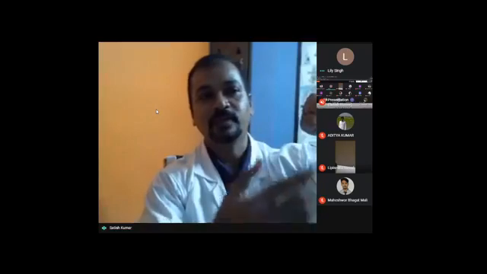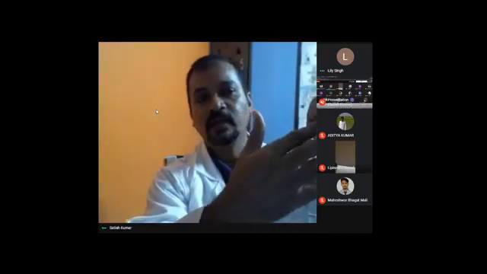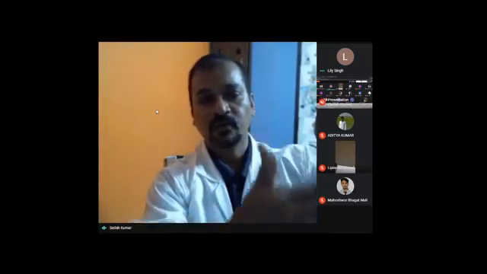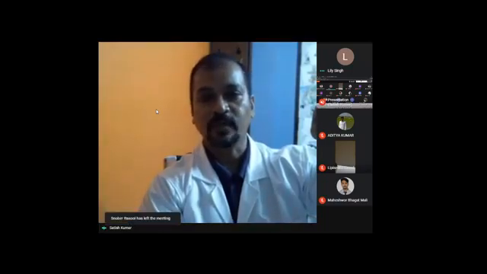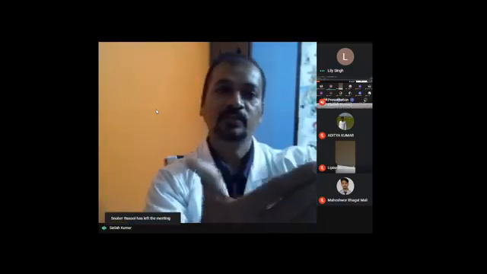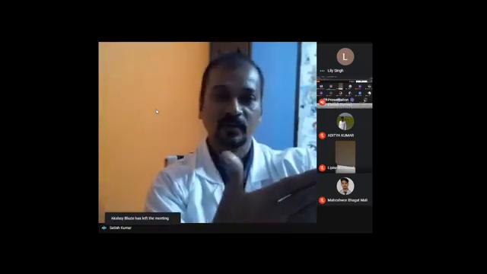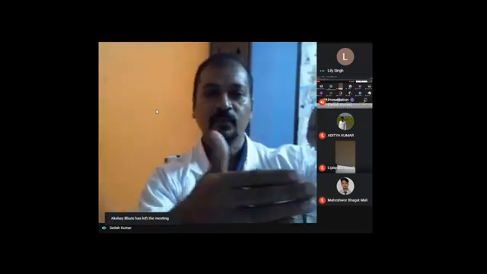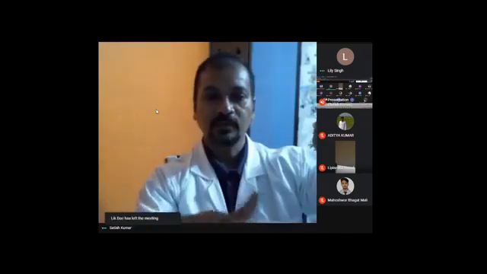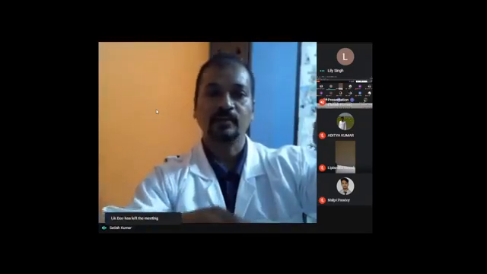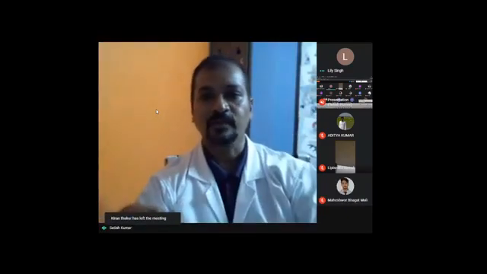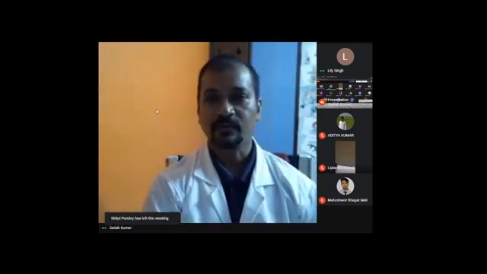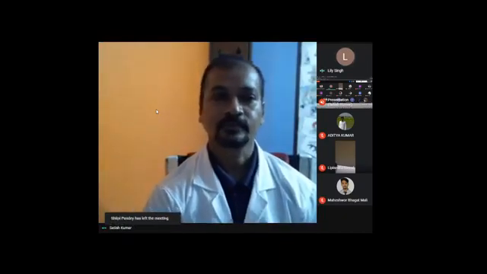Now with the machines we have, we can measure the interventricular septum here, and if there is no synchrony between these two, you can move the cursor to this point and go for the lumen measurement, and then the posterior wall measurement. But if your machine is not compatible with moving the cursor from point to point, you can take rough estimates and draw an imaginary line where the diastolic and systolic phases are coming, and take the measurements from there. That's the only thing you can do. Yes, thank you, sir.